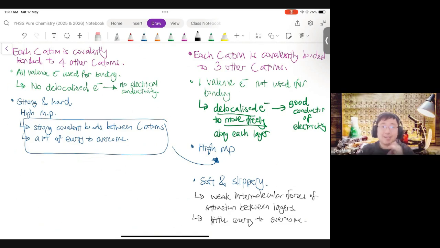All right. Now, all this was summarized in one page in your notes, and that's the purpose, so that you see it side by side. And my final question to everyone before I end today's lesson here is, when you learn this, did it occur to you to read that one page again and again every single day for that week, for 2 weeks, for 1 month? If you thought that pure chem you could study just before the WA, you can, but it won't make it enjoyable. The best way to study pure chem well is to enjoy it. And to enjoy it, you need to read it every day.